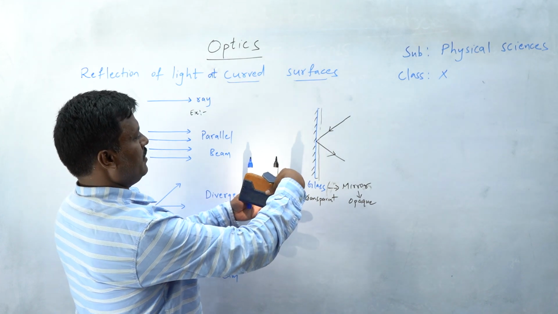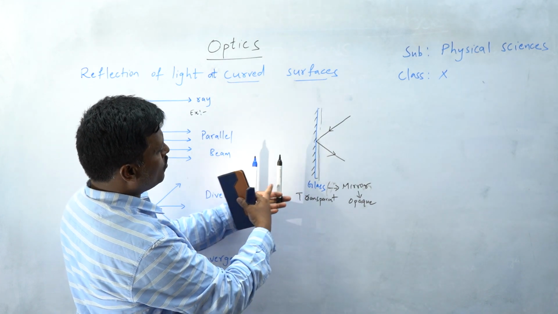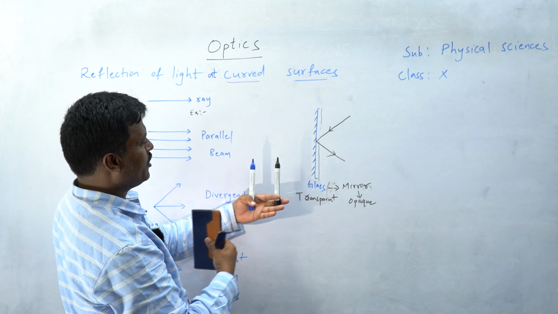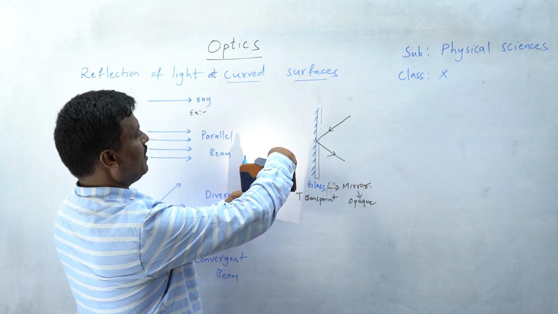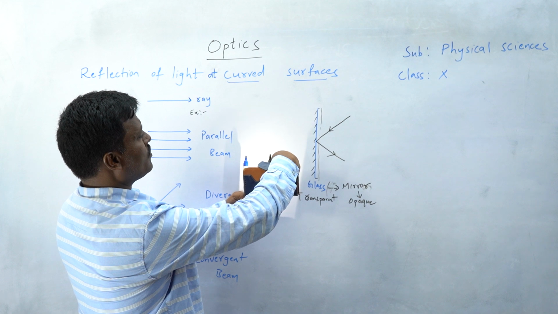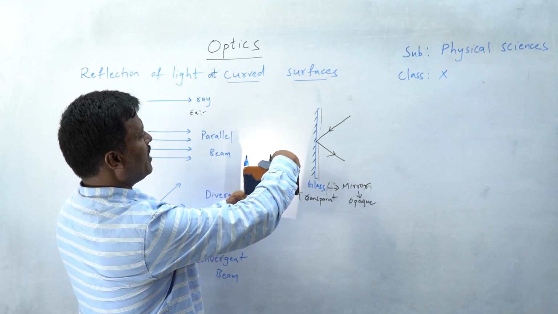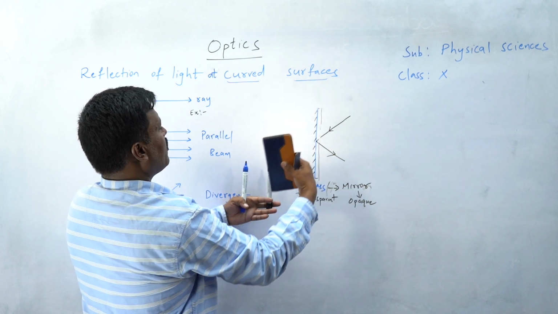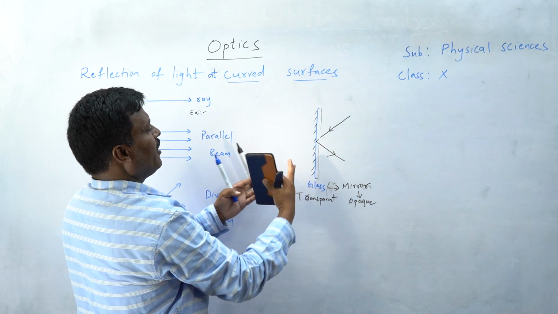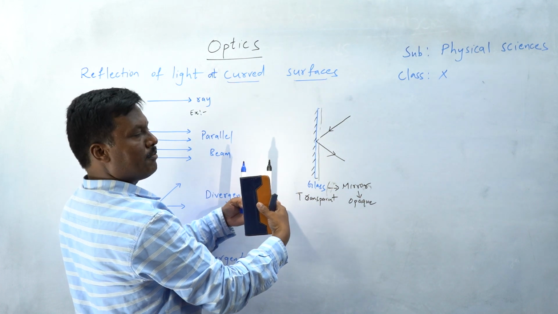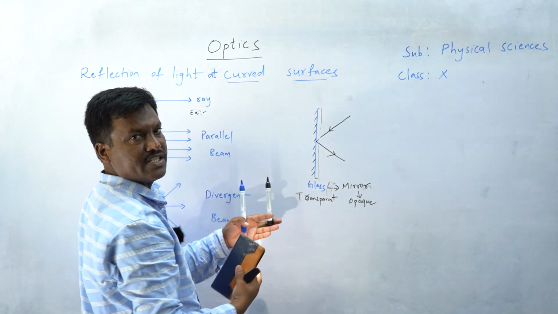See, I kept two markers parallel to each other. When the source of light is very close, you observe the shadow of the markers. The shadow of this marker goes this way, this marker goes this way. Why? What is the reason? Why are the markers parallel, but the shadows divergent?